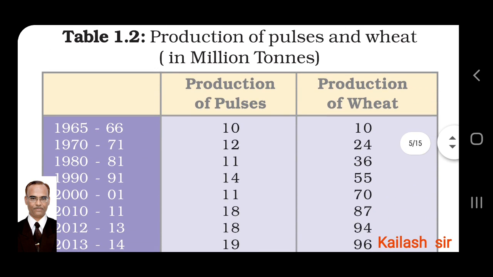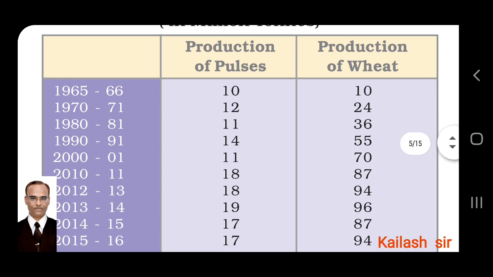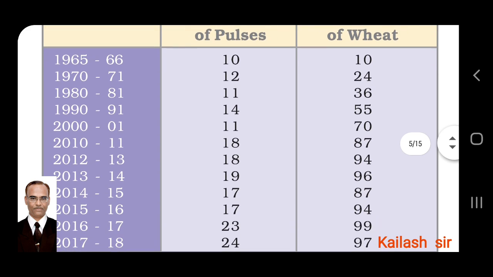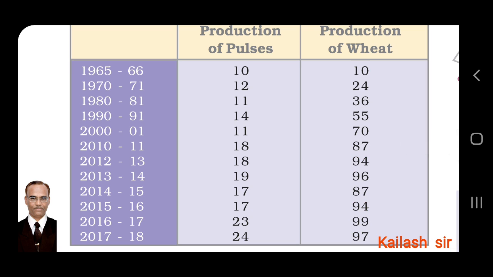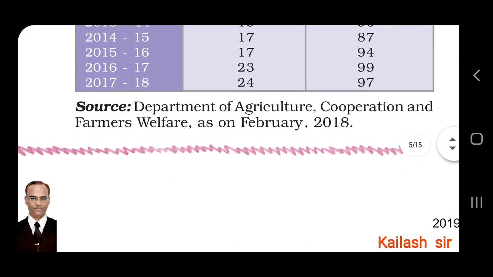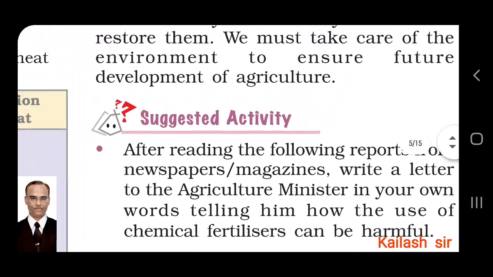Table 1.2 shows production of pulses. Pulses means dals, and wheat, in million tons. You can read the table, go through the table. Source: Department of Agriculture, Cooperation and Farmers Welfare, as on February 2018.